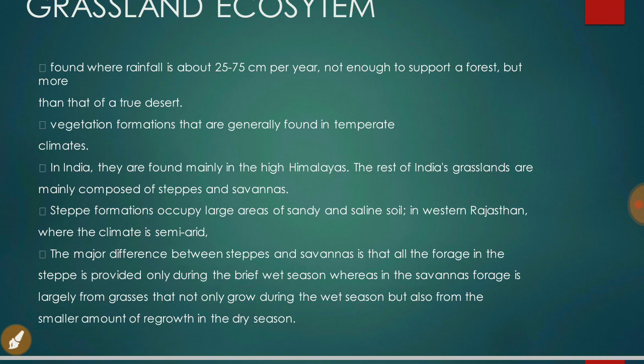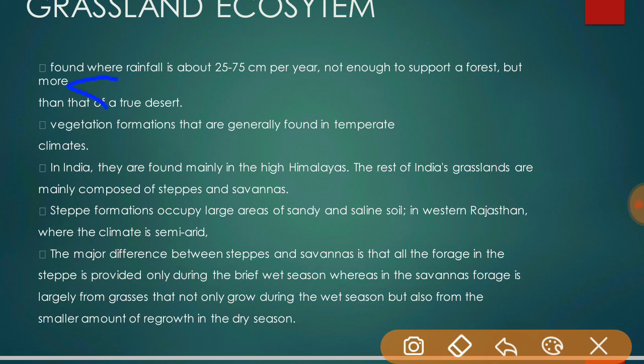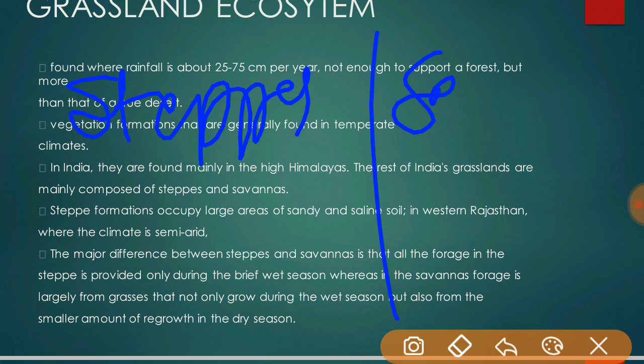The major difference between the steppes and savannas is that all the forage in the steppe is provided only during the brief wet season, while in the savannas forage grows not only during the wet season but also as a smaller amount of regrowth in the dry season.